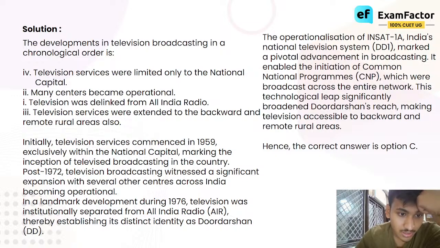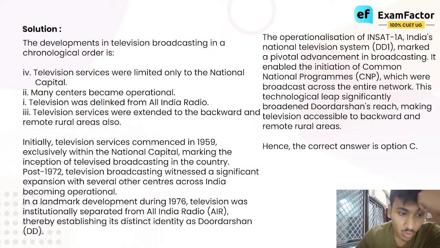Initially, the television services commenced in 1959 exclusively with the national capital, marking the inception of televised broadcasting in the country. Earlier, television services were not in every corner of the country. They first came in the national capital around the Delhi region.